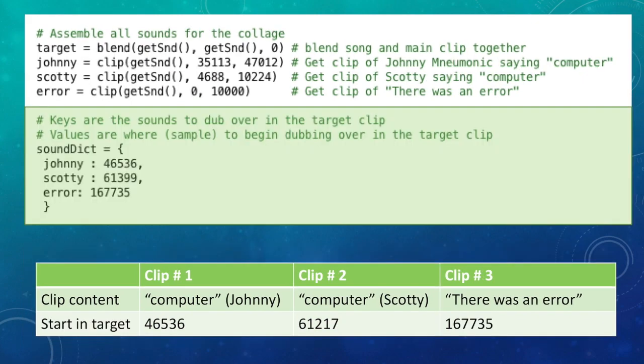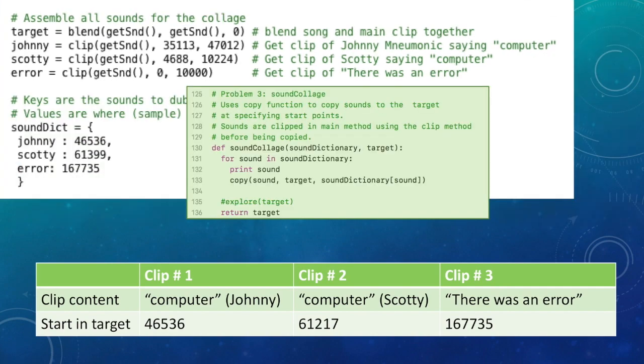I then stored each sound object I wanted to insert into the target sound in a dictionary. So here's my dictionary. The sound objects are here. They are the keys in the dictionary. And then the values are the locations where each sound should be copied into the target. So these are the indices of the samples where each sound object should be copied into the target, which again is the blend of Sandra Bullock and the background music.